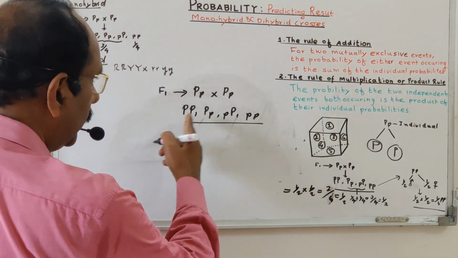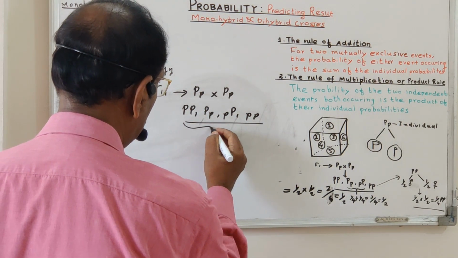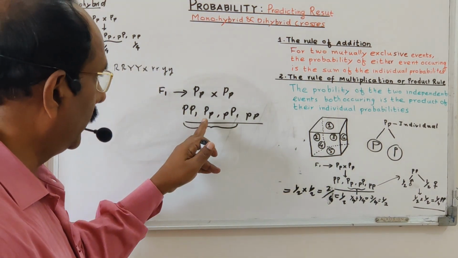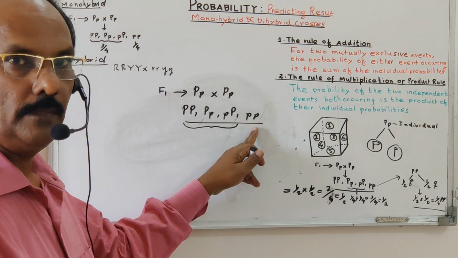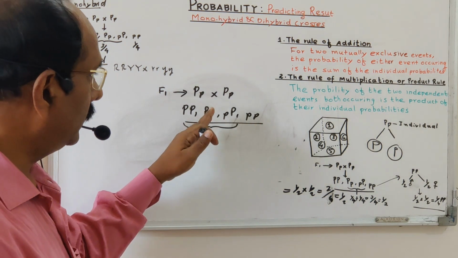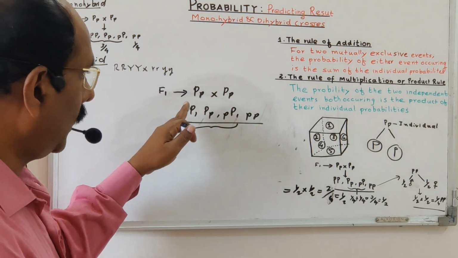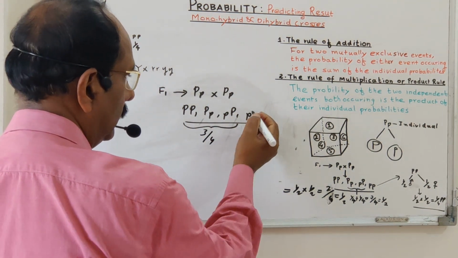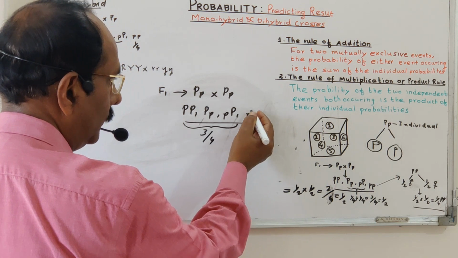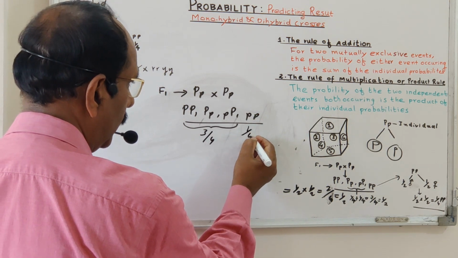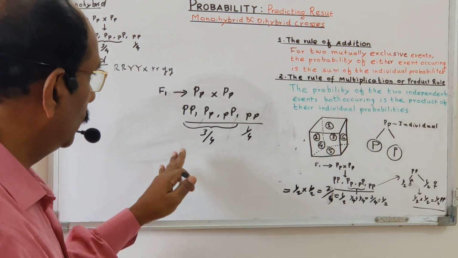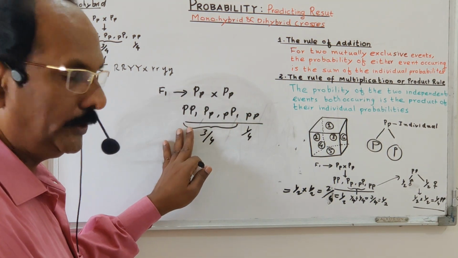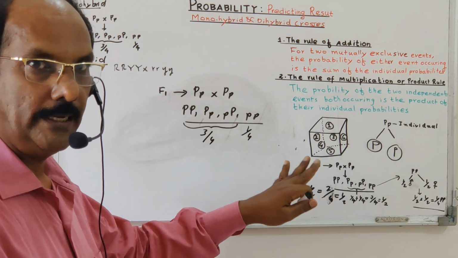And out of these four individuals, these three individuals are phenotypically dominant, and this is the phenotypically recessive. The probability of the phenotypically dominant is 3 upon 4, and the probability of the small p is only 1 upon 4. So this is the monohybrid cross, and this monohybrid cross ratio we can directly apply to the dihybrid cross ratio.